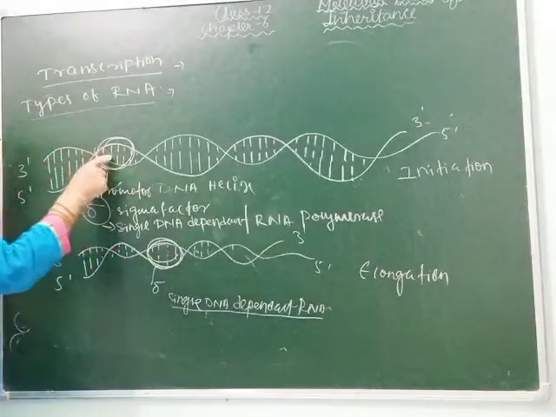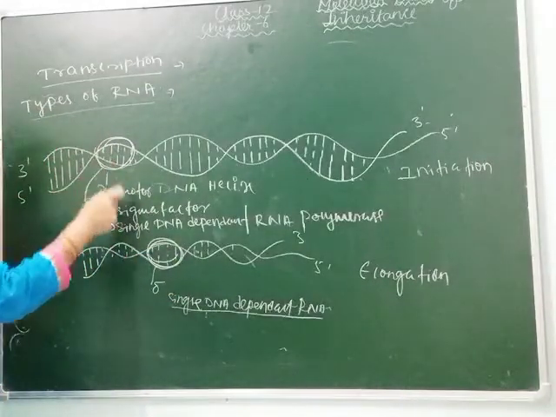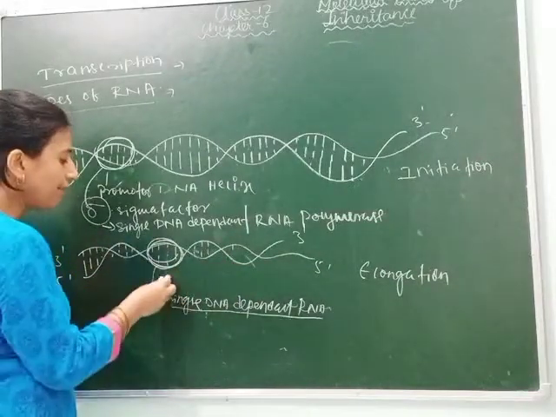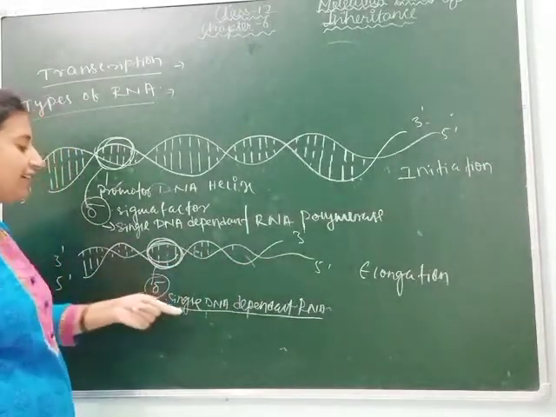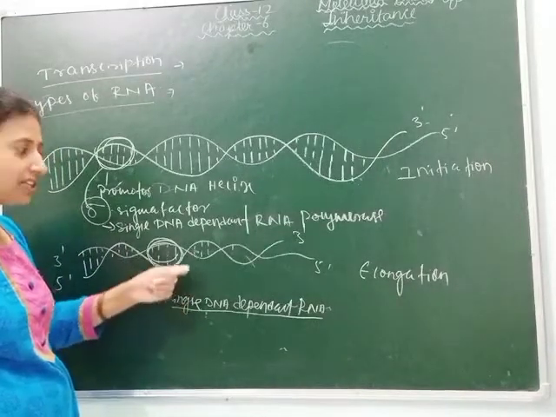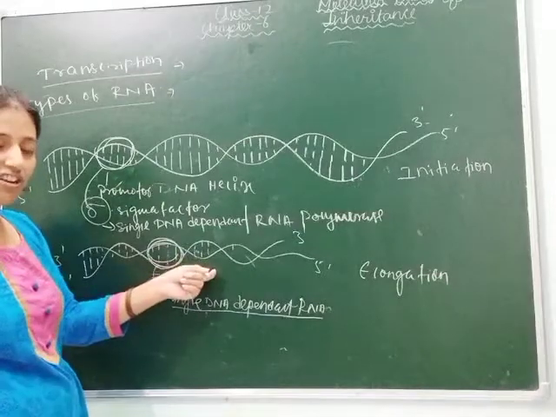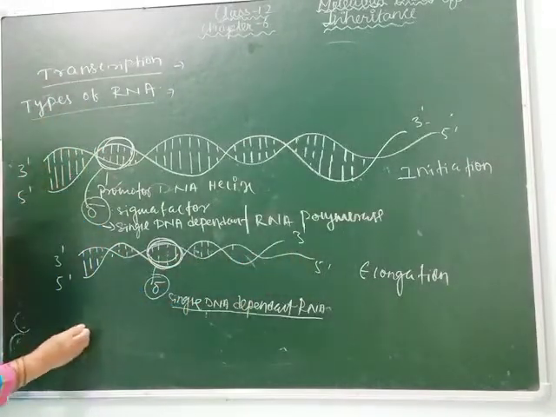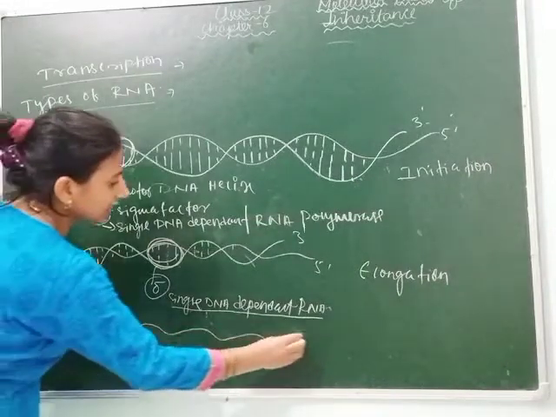And here elongation, you can see in the second segment it was the start and here it is in the third segment, means the process of elongation will continue by the help of sigma factor and single DNA dependent RNA polymerase, as RNA polymerase helps in the elongation or polymerization or formation of the mRNA. So this is elongation.